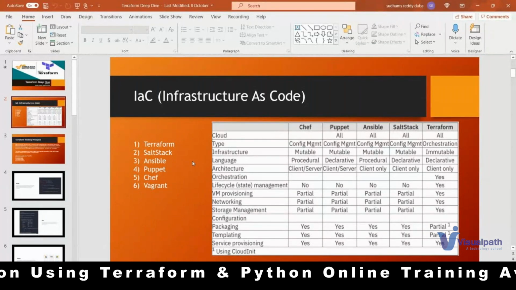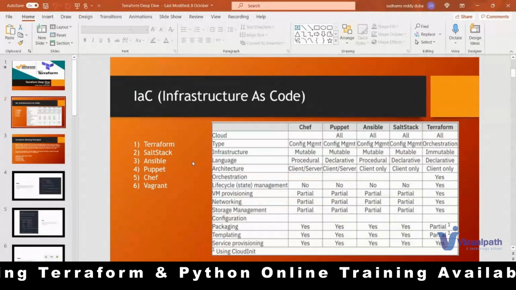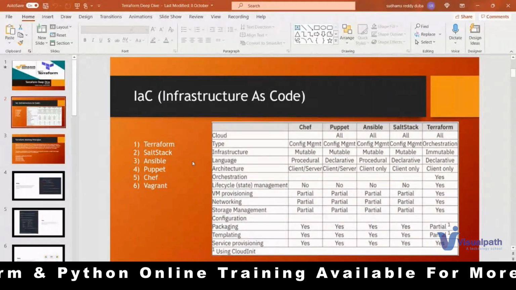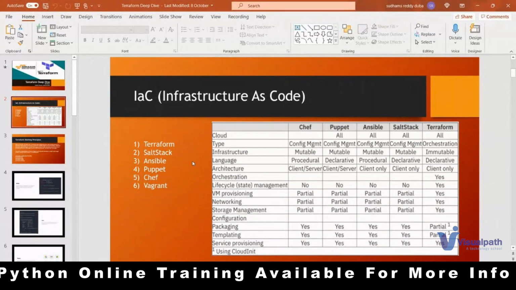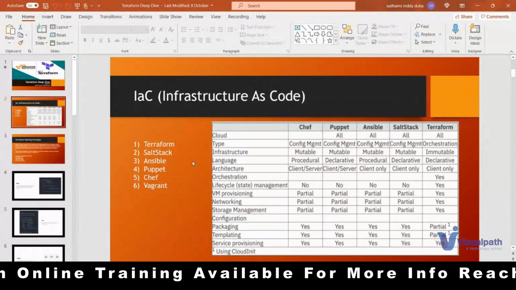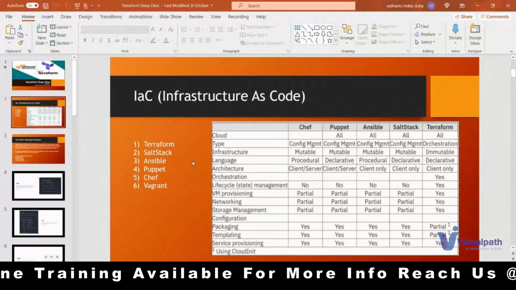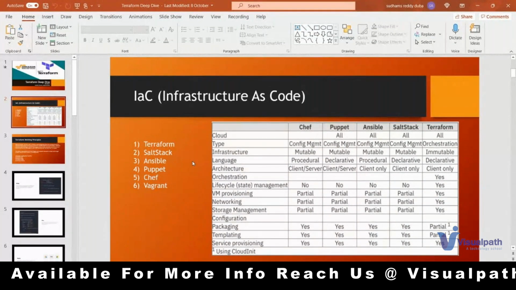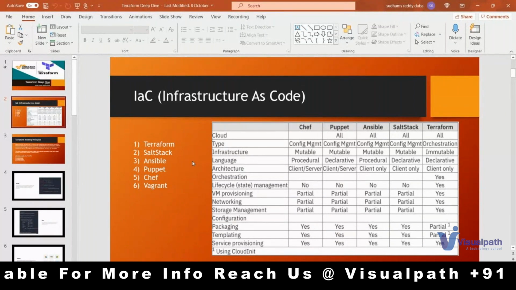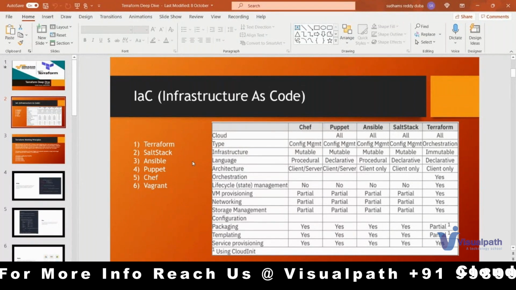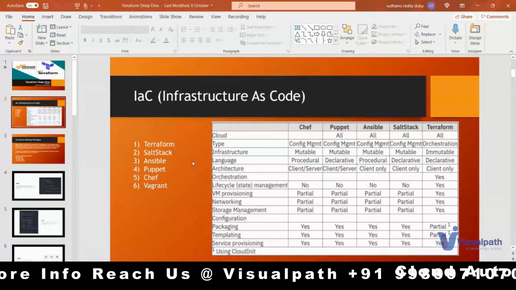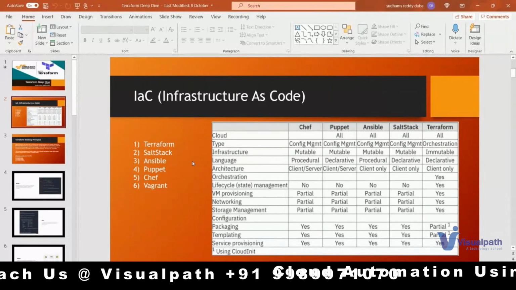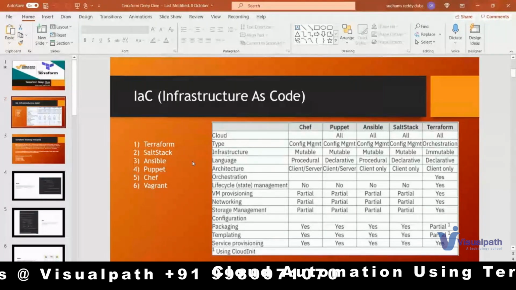Where I have to concentrate more on those specific services, but I need a common solution to spin up my infrastructure. I need a common platform where I can manage any kind of provider, whether it is Google Cloud, Azure or AWS, whatever it is. I need a common tool. Why? Because I don't want to force my team or a client to pick one tool for AWS and another tool for Azure. I cannot create multiple teams for each and every cloud provider for my client.